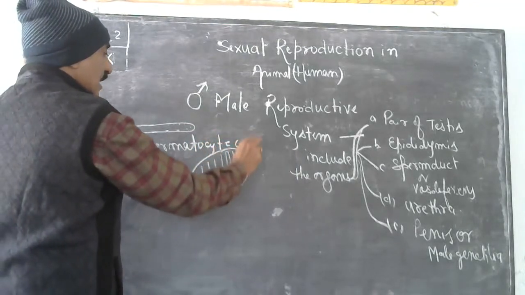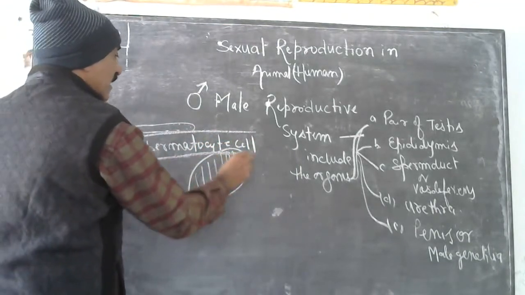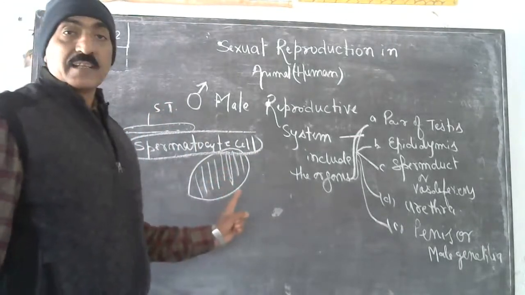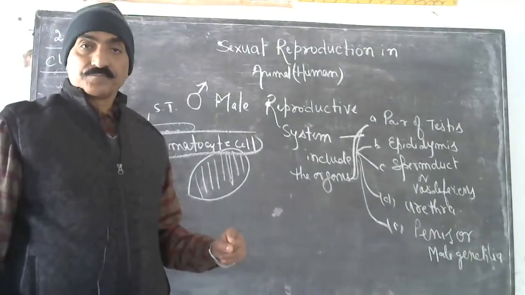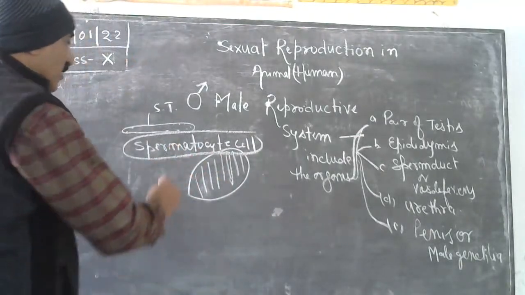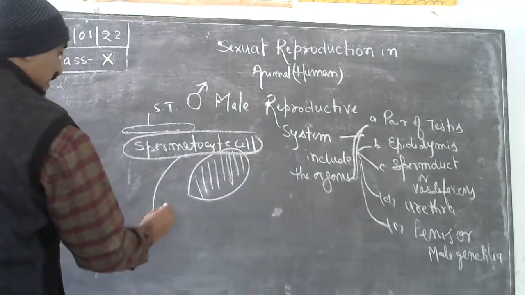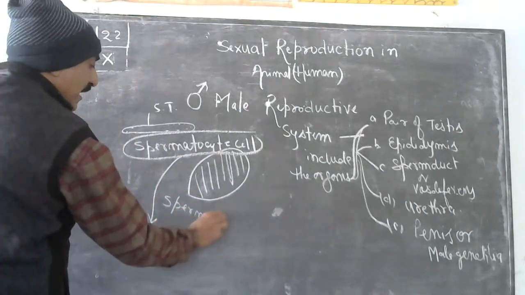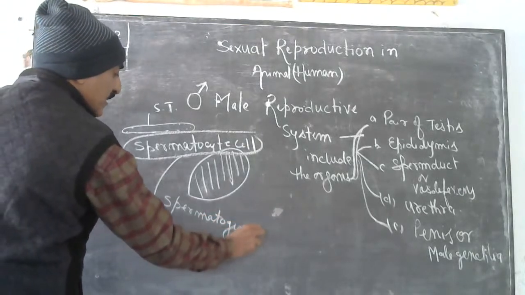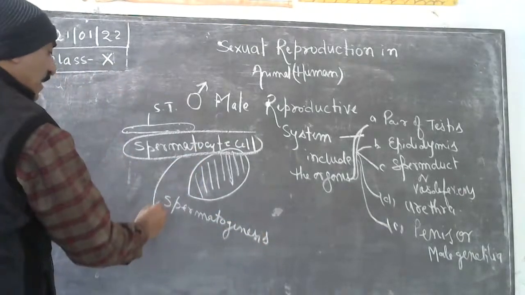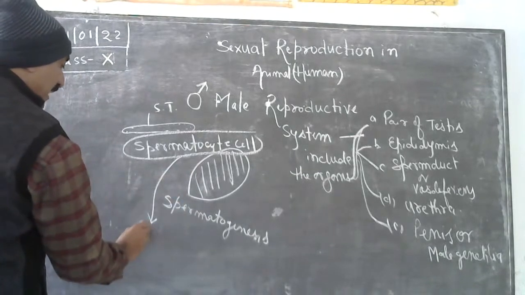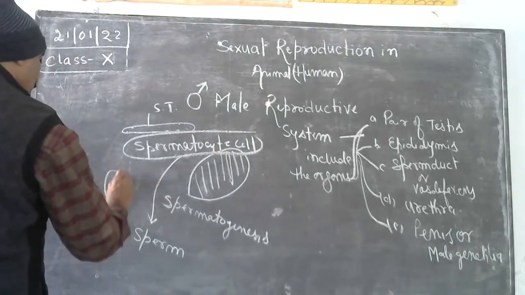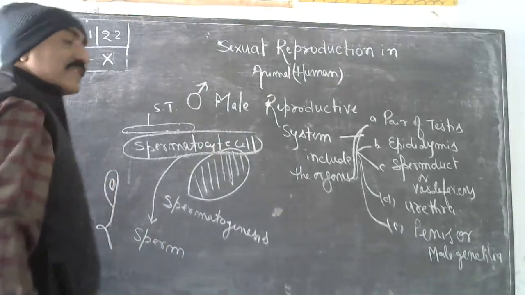This spermatocyte cell, which is found in the seminiferous tubule, present inside the testis, does the function of spermatogenesis. इसमें क्या होगा, एक प्रोसेस होगी जिसका नाम क्या है, स्पर्मेटोजेनेसिस, और इस स्पर्मेटोजेनेसिस के थ्रू क्या बनेगा, स्पर्म बनेगा, ठीक है, sperm will produce, this is the sperm.